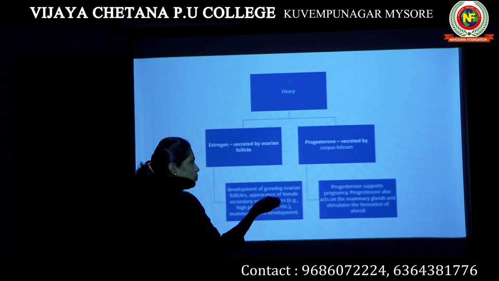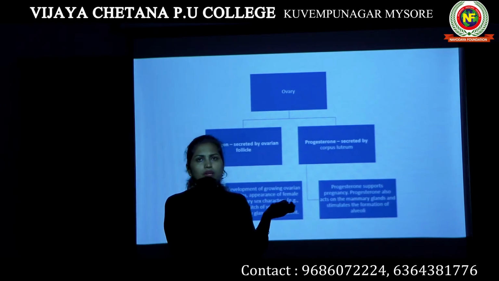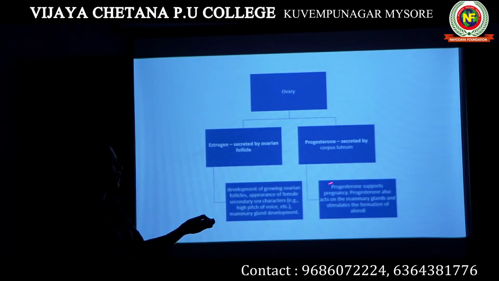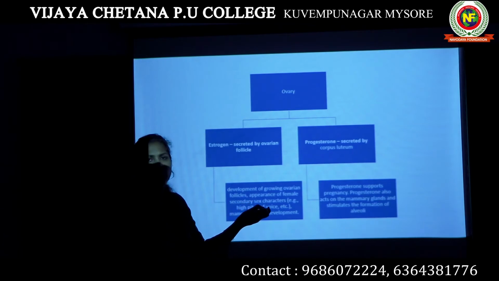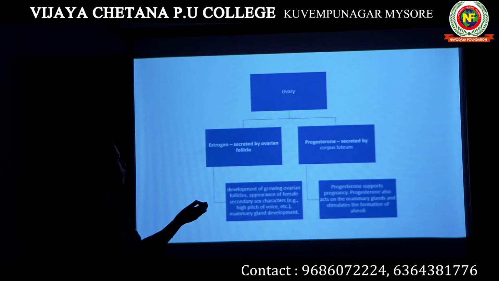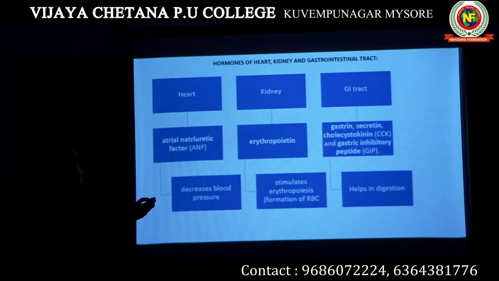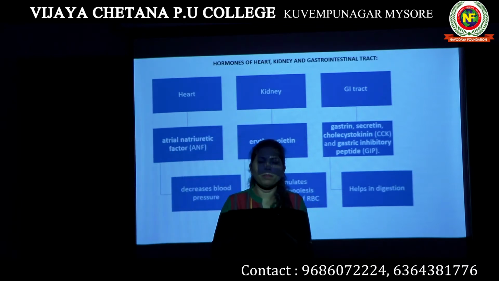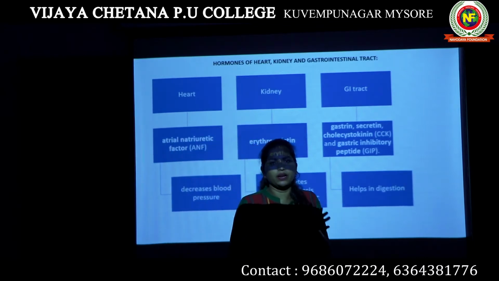Throughout the process of pregnancy and also the process of milk secretion is controlled by this hormone known as progesterone, which is secreted by corpus luteum. So this is all about the hormones produced by ovary and their functions. With that we will finish the topic of endocrine glands.